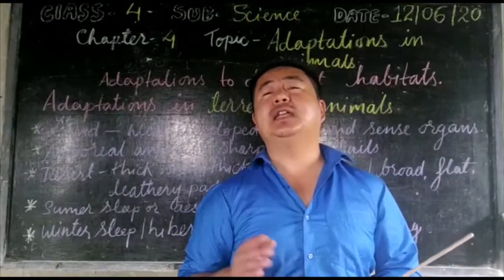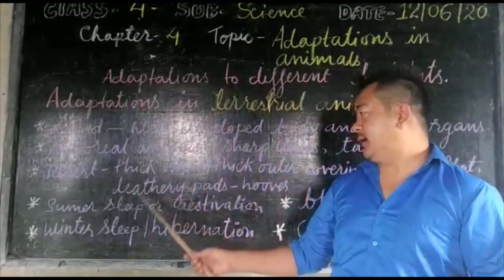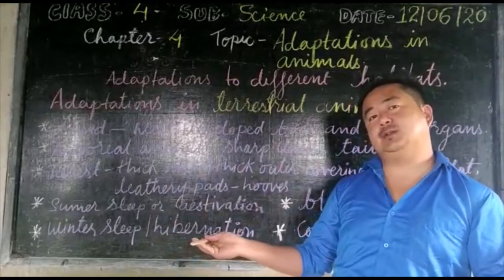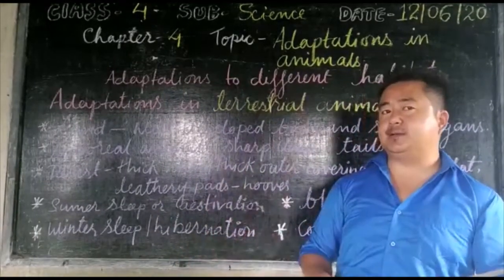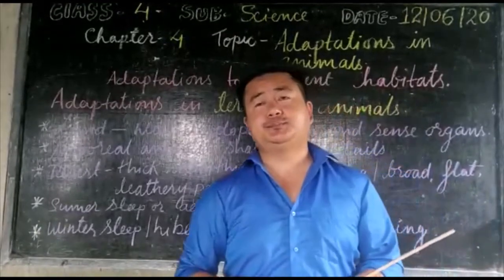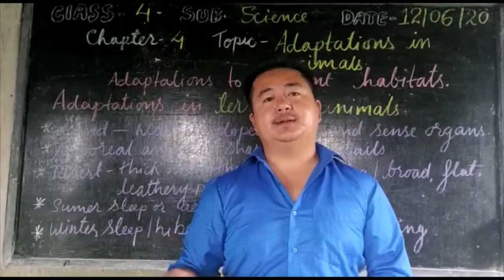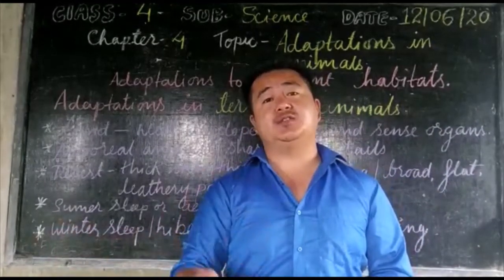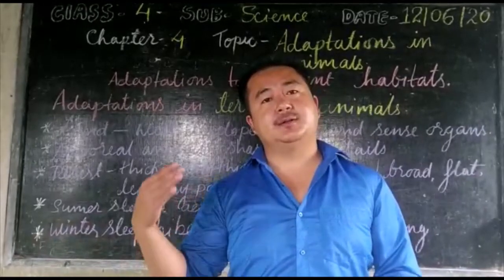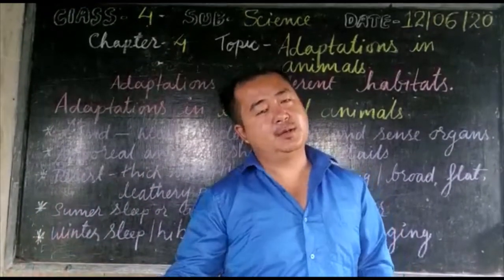So they go for a winter sleep, and the term that is used is known as hibernation. Okay, the winter sleep is known as hibernation, and we have already learned so many stories about it, isn't it? During the summer, these types of animals eat and store lots of food in their body as fat, and in the winter they go for a long sleep.